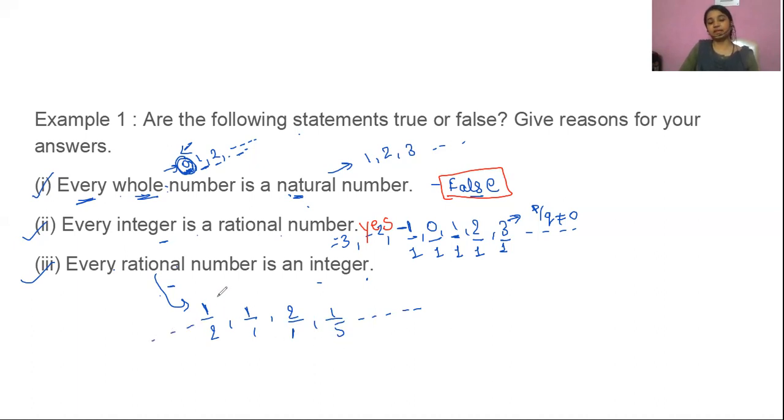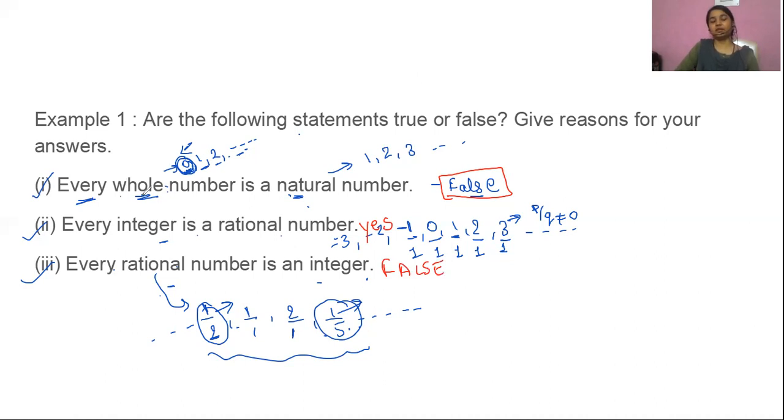So what are rational numbers? The numbers which can be written in the form of P by Q, where Q should not be equal to 0. But some of these rational numbers are not integers. Why? Because these are in the form of fractions. In order to be an integer, it has to be in its absolute form. So it is not an integer. So this statement is also false. Here it is false, right.